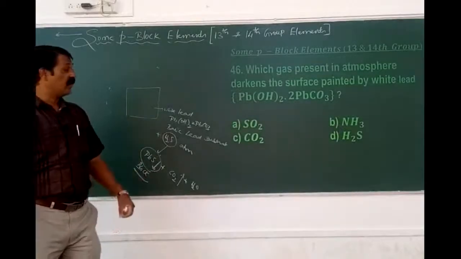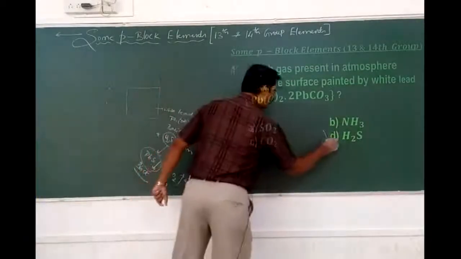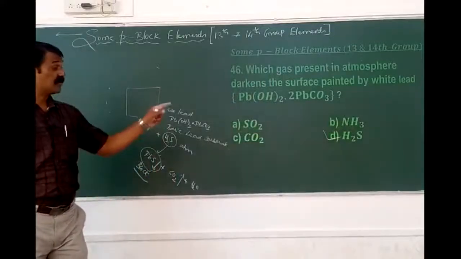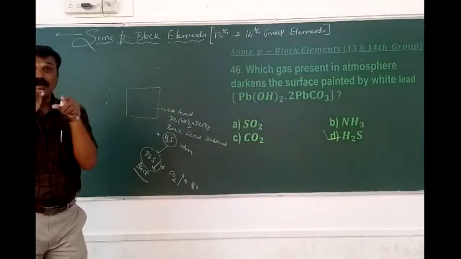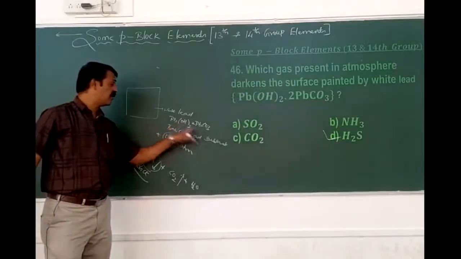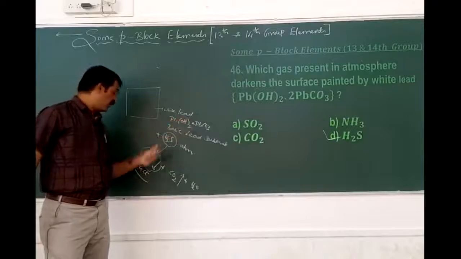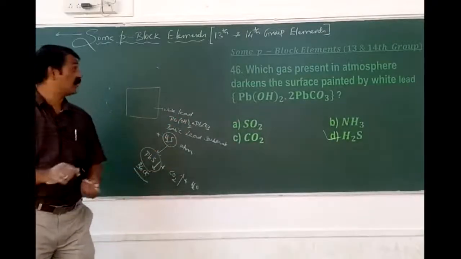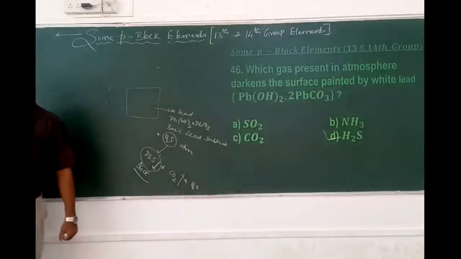Means the surface painted by the white lead turns black when it is exposed to the air, because of what acid? Hydrogen sulfide. Due to the presence of hydrogen sulfide in the atmosphere, that readily reacts with the basic lead carbonate called white lead, where it forms a black precipitate of lead sulfide. Therefore, it is 46D.